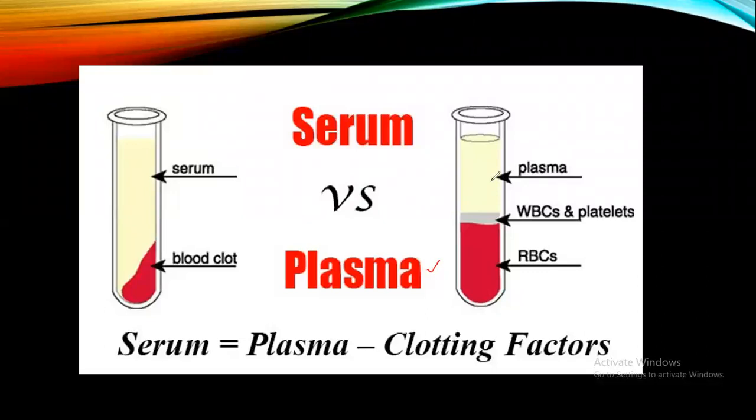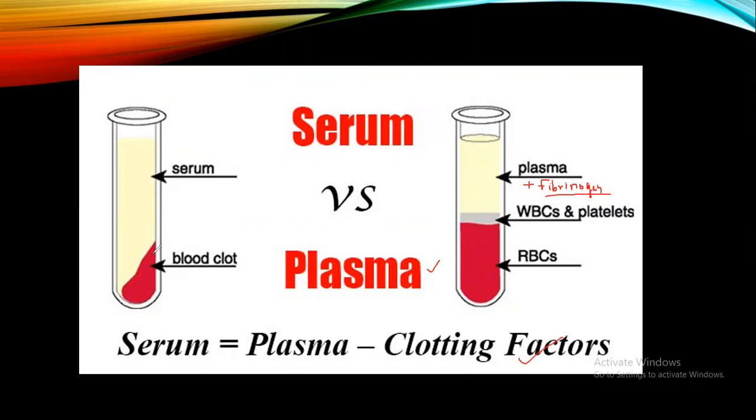Plasma has fibrinogen, which acts as a clotting factor, meaning the proteins which help in the clotting of the blood. This fibrinogen is a clotting factor, and it will help in the clotting of the blood.